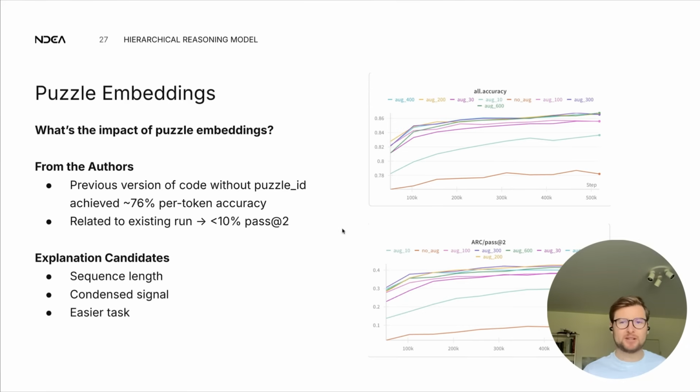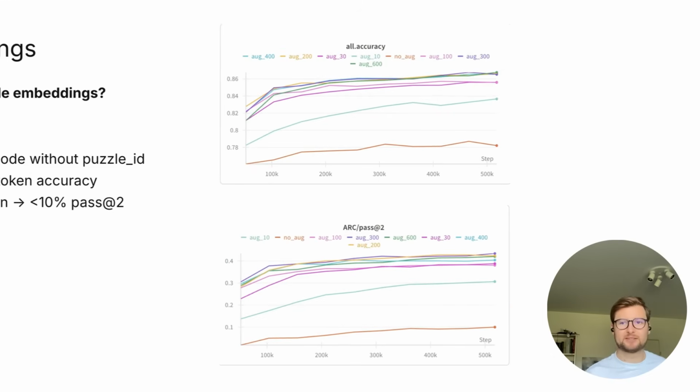We tried to triangulate a bit. So we tried to look at other models, in this case ablations over the number of data augmentations, that achieved similar performance. As you can tell, all of the bigger models at the end of training achieve well over 86% per token accuracy. But there's one model that early in training is close to 76%, let's say around 78% per token accuracy.